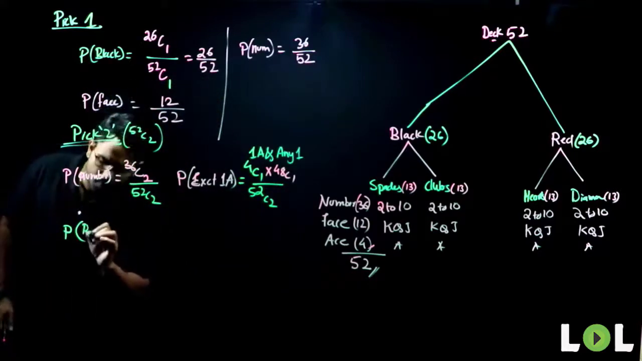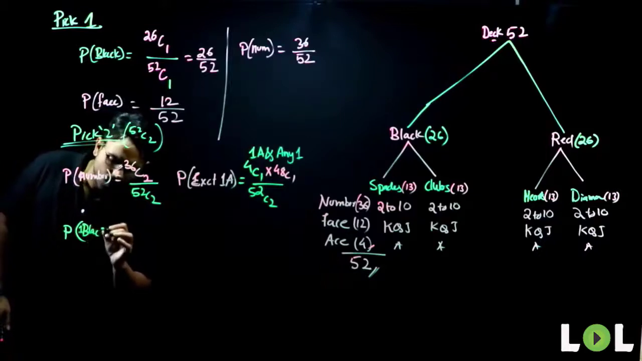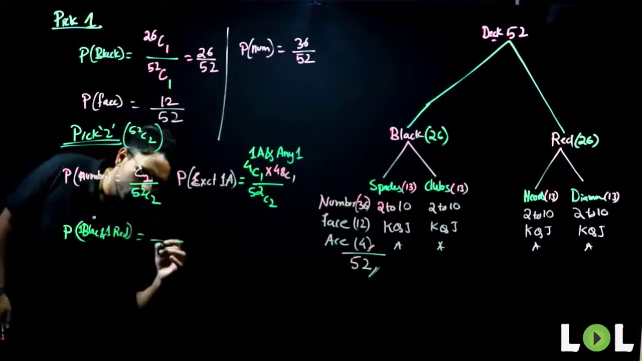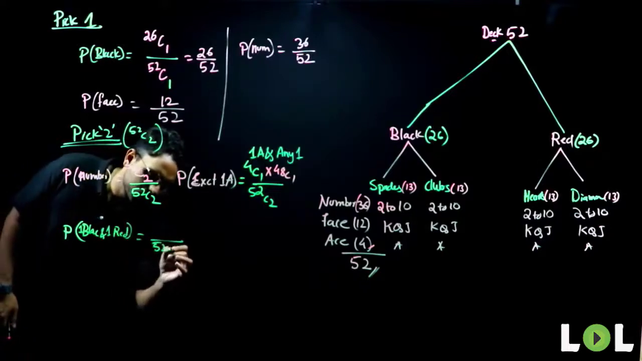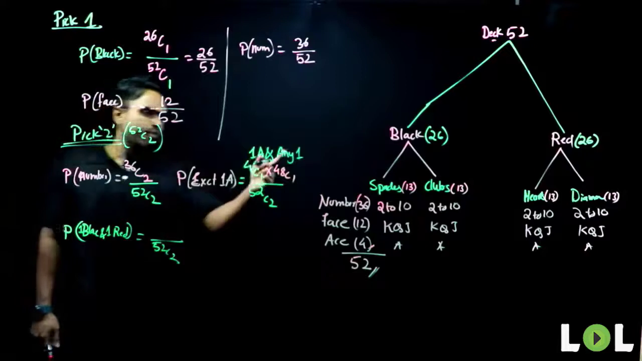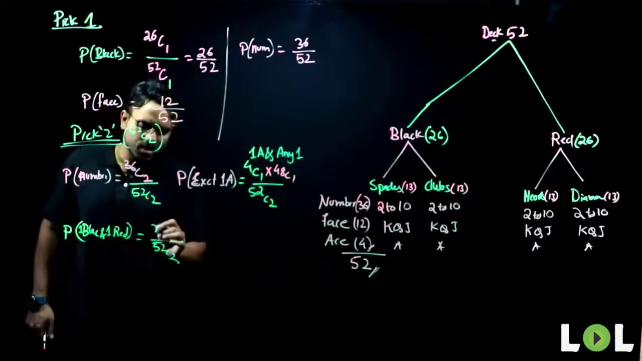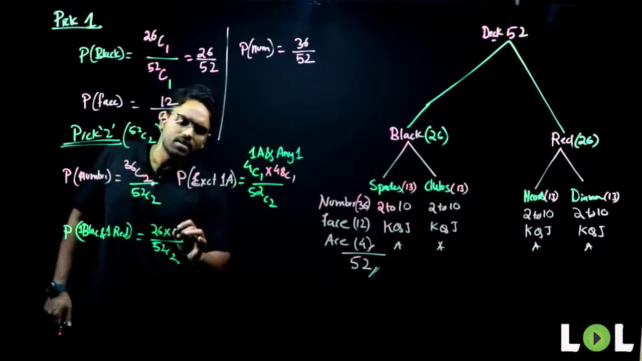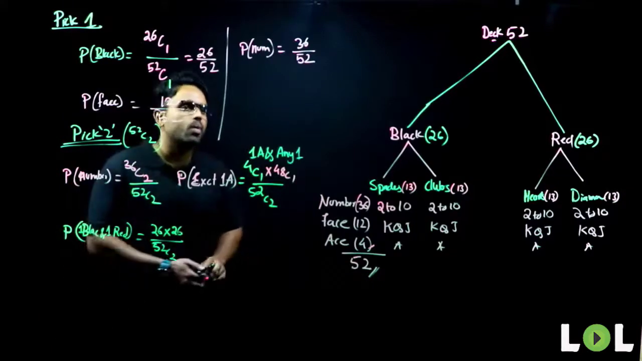So let me say exactly one black and one red. Total number of cases, 52C2. One black, in how many different ways can I select? 26C1, which is nothing but 26 again. And one red, in how many different ways can I select? 26C1, it is again 26. One black and one red.